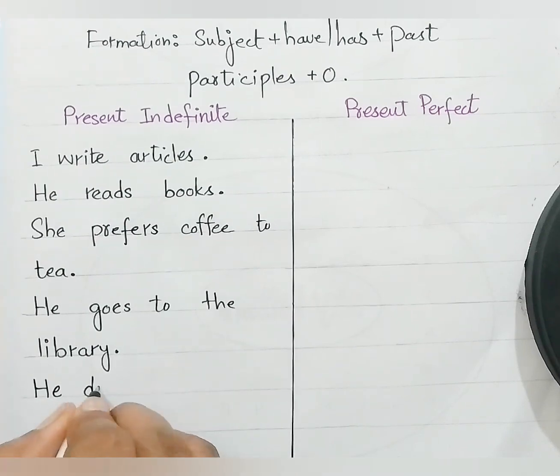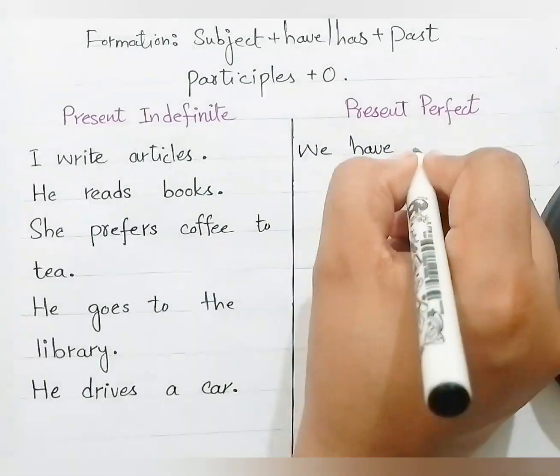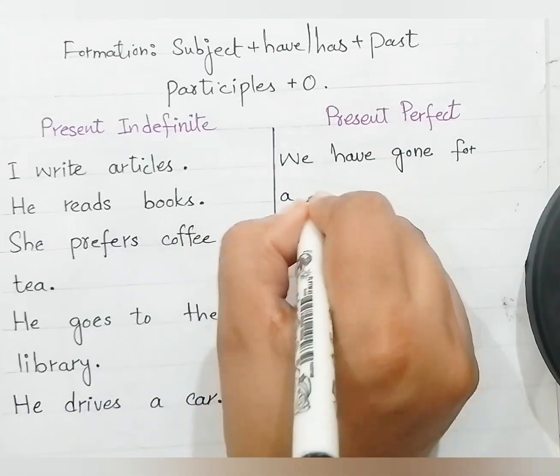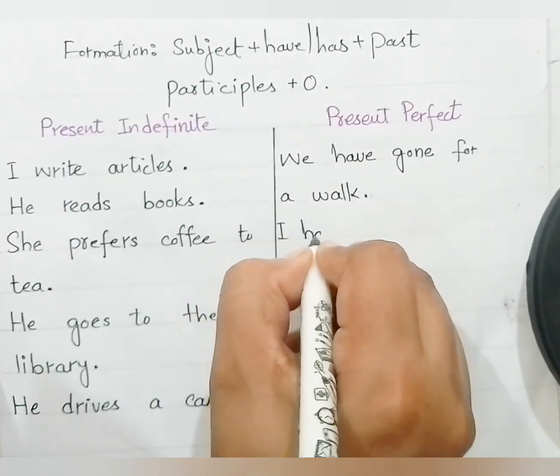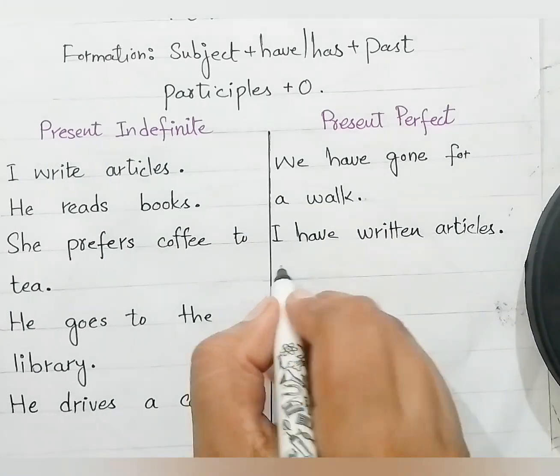Examples of present perfect. We have gone for a walk. I have written articles. They have played football. We have shopped in this market.